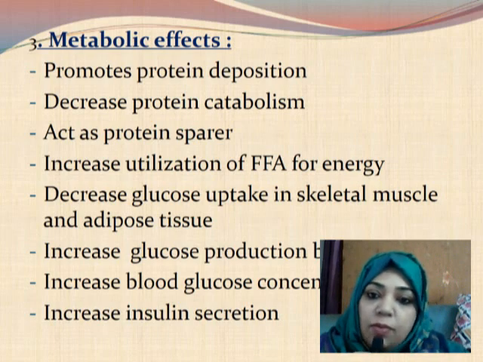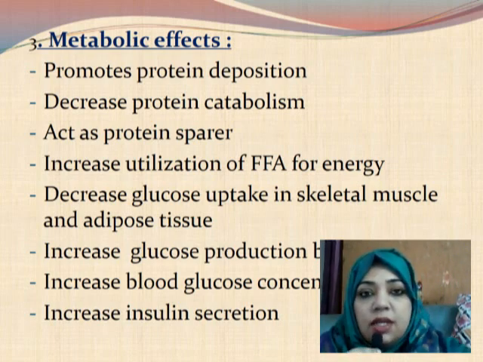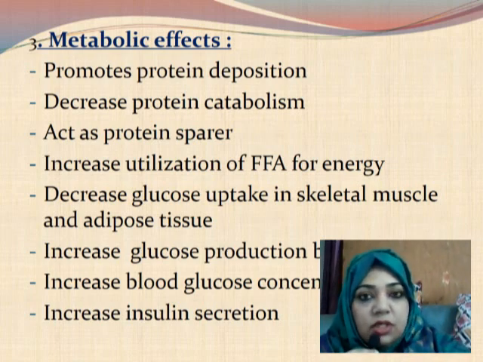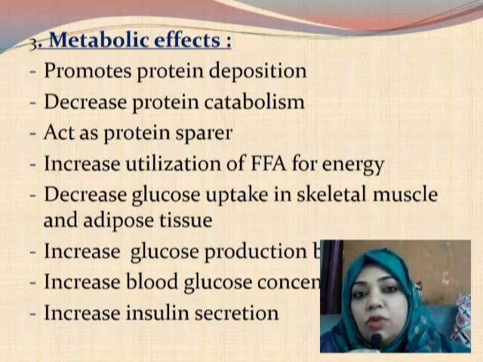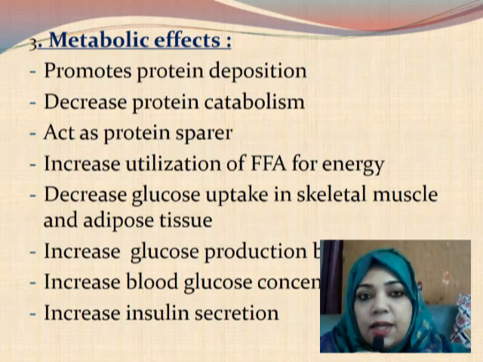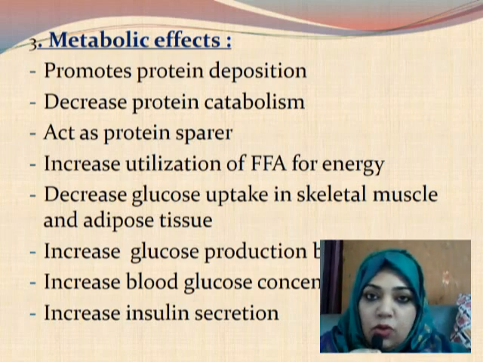So you see, on carbohydrate it does not allow skeletal muscle and adipose tissue to use glucose. It causes production of glucose by the liver, so ultimately it increases the blood glucose level.